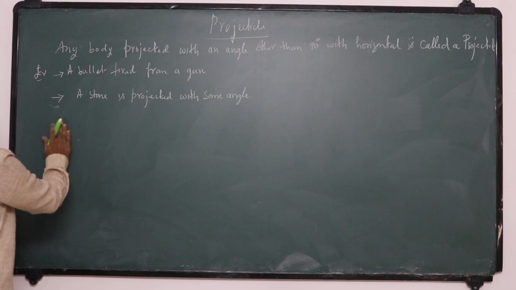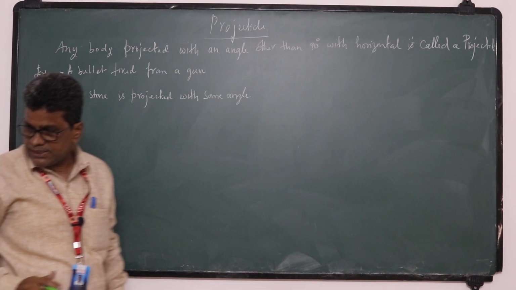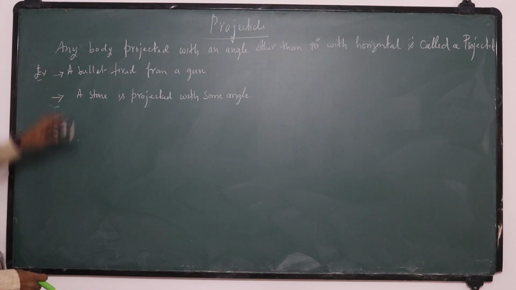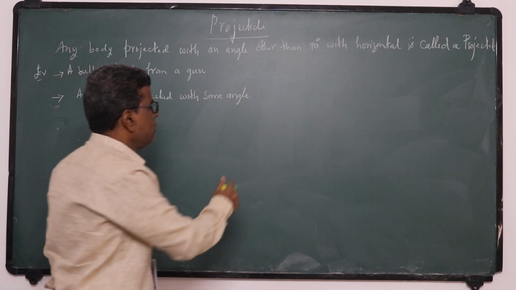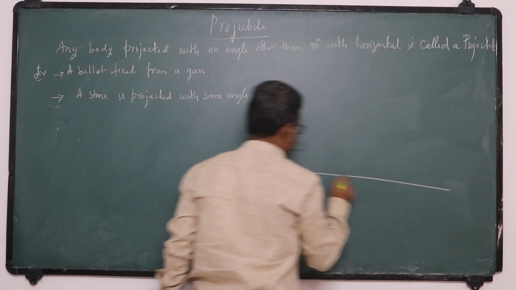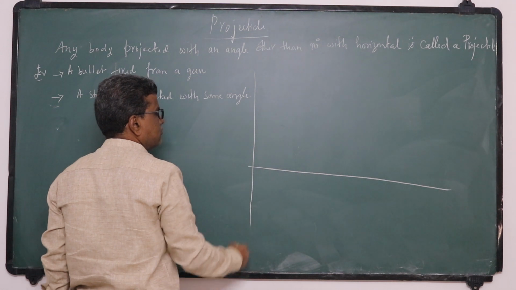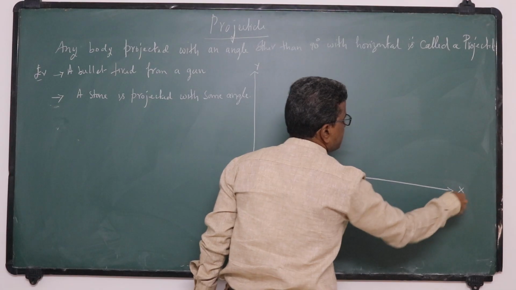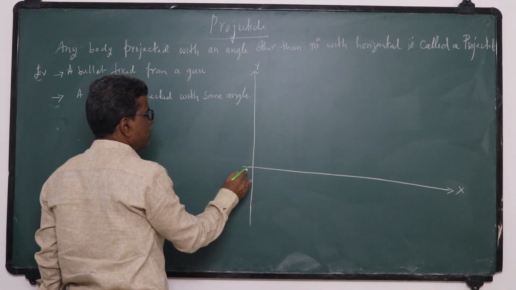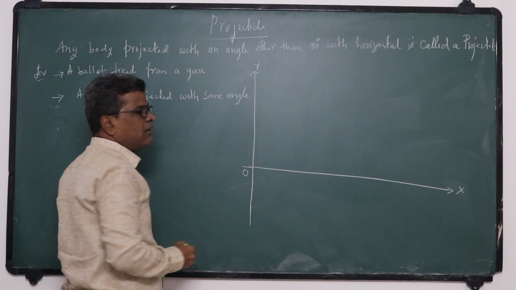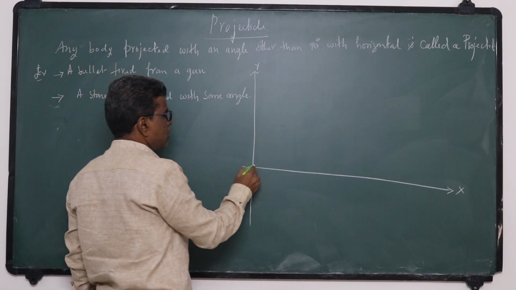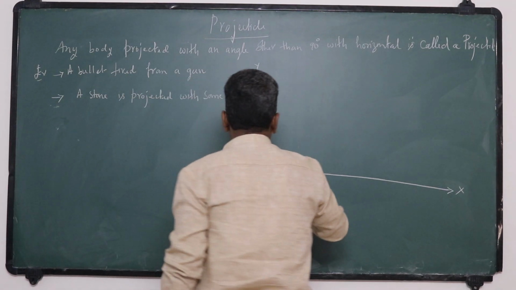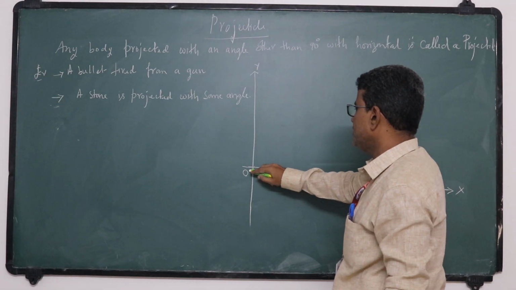Okay, so let us consider a projectile. Now in today's class we are going to discuss this one. If you project a body, let it be x direction. Consider this is the y axis and this one is the x axis. So this point O, we can call it the point of projection, that means where the body is projected from. It is projected with an initial velocity u, making an angle theta with the horizontal.